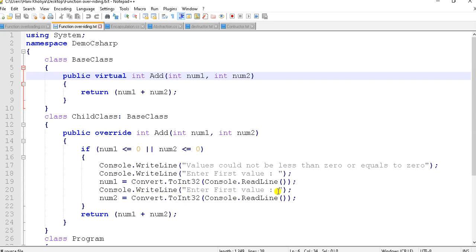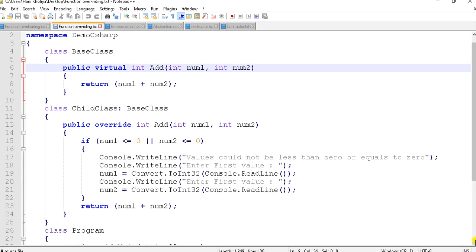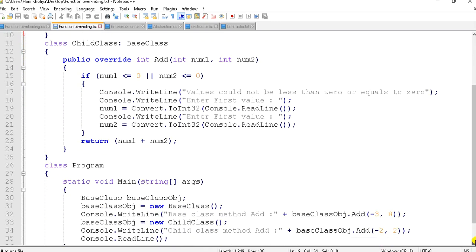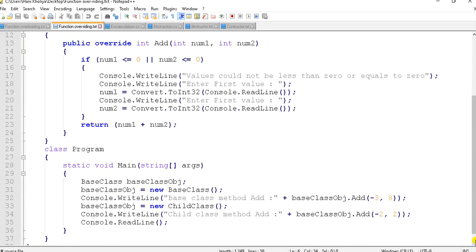Console.WriteLine("Enter first value"); number2 = Convert.ToInt32(Console.ReadLine()). Basically we are redefining the function and the attribute values also, and the return will be number1 plus number2. So here I have overridden the previous add function inside the child class.